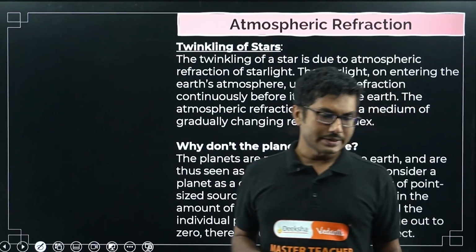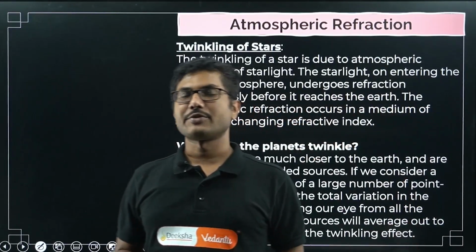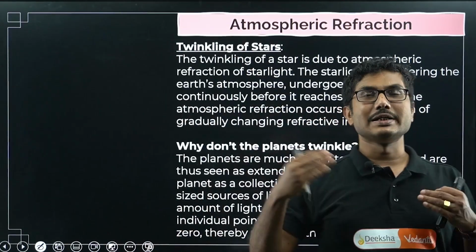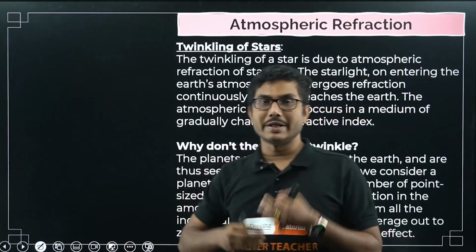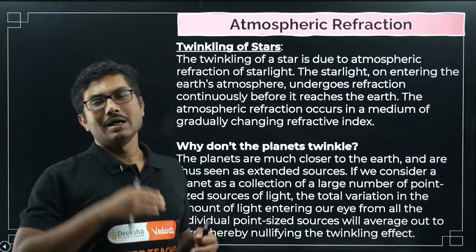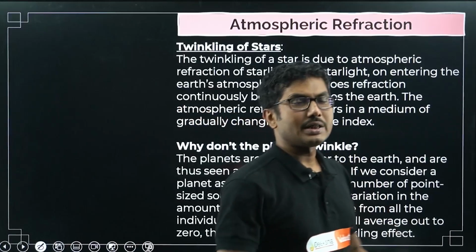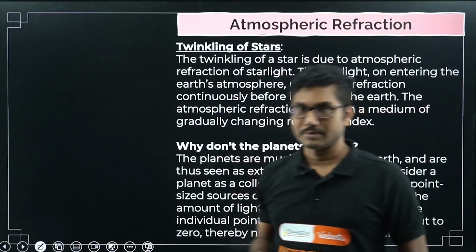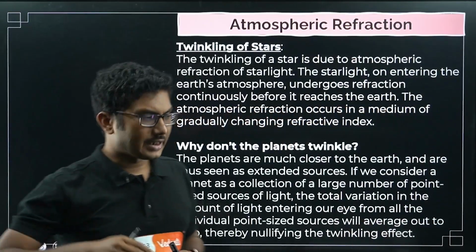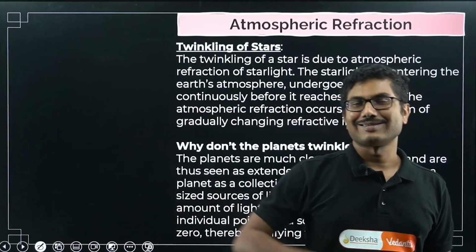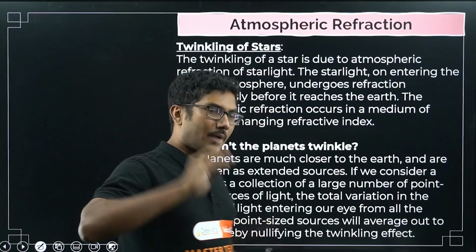Still, if you consider the layer on the surface of the Earth and a layer 100 kilometers above, the difference is significant. Between two consecutive layers the difference is not much, but it is significant when you compare the refractive index around Earth and somewhere very far from Earth. Even though the refractive index we generally say for air is 1, it is not exactly 1. It varies slightly from place to place, from height to height.